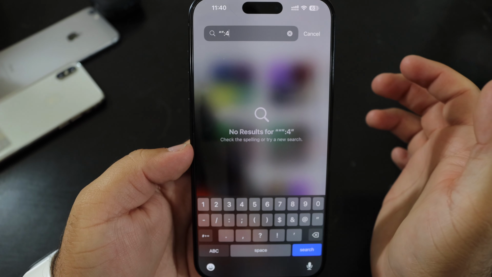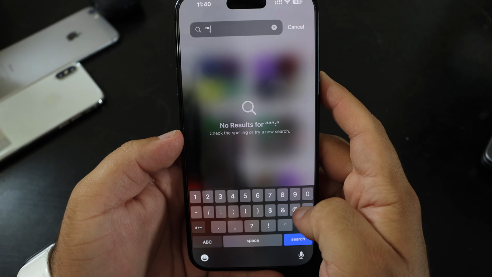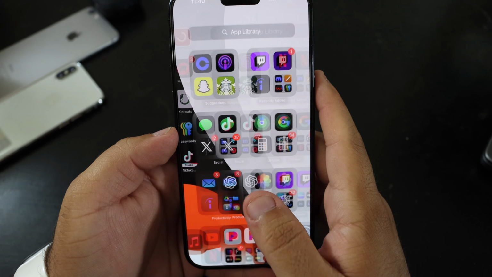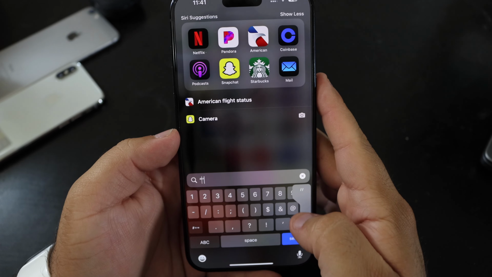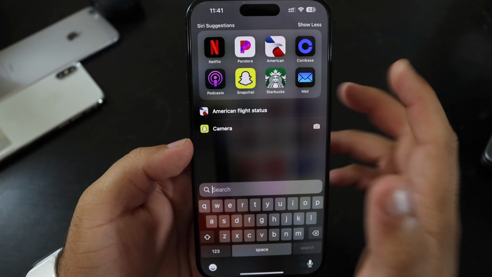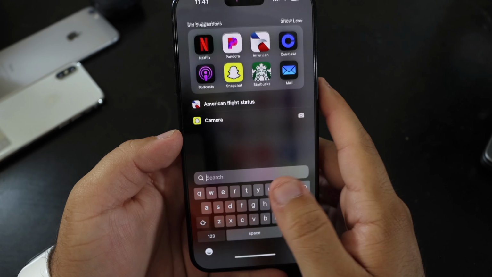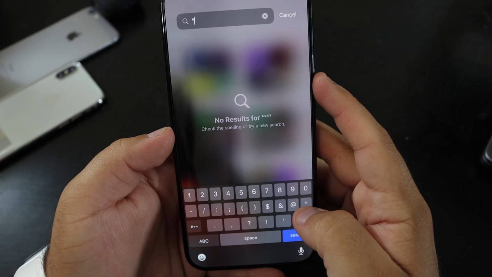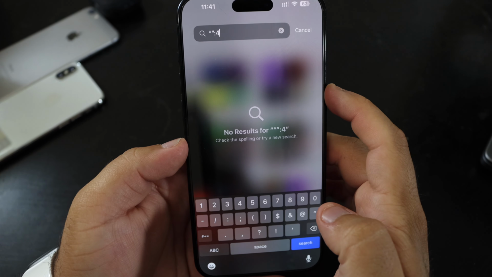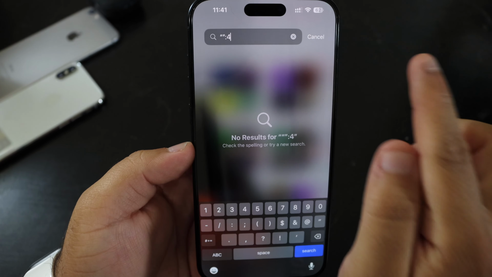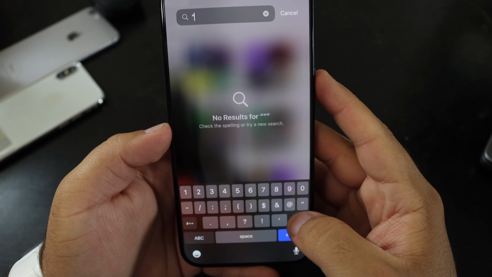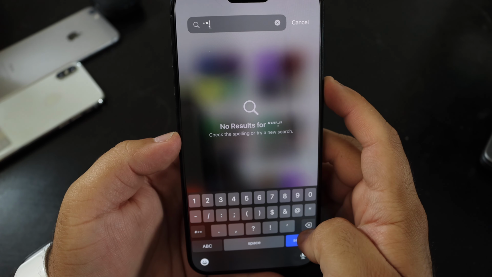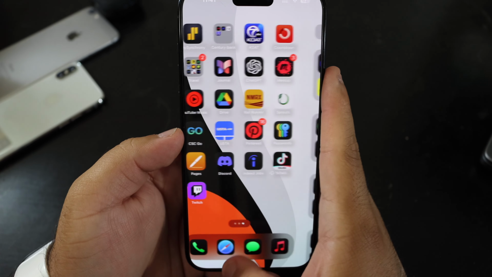So if we hit 4, it doesn't look like I have that bug that has been going around. Doesn't look like it's crashing here for me. So let's actually try something else. Quote, colon, number, see how that little bug right there. Now let's try it in our app library. Quote, colon, 4. It doesn't do it in the app library. Let me just make sure I do it one more time. Quote, colon, number 6. Okay, so it doesn't do it in the app library.